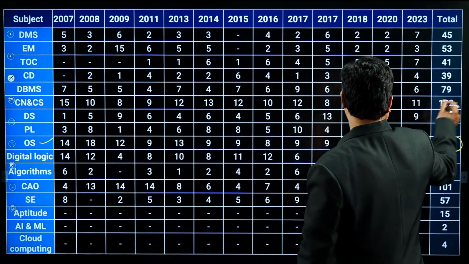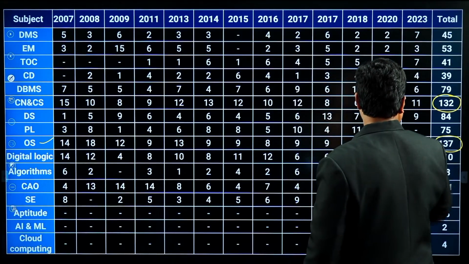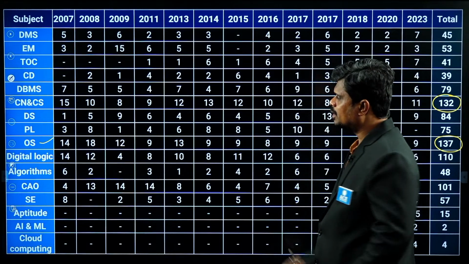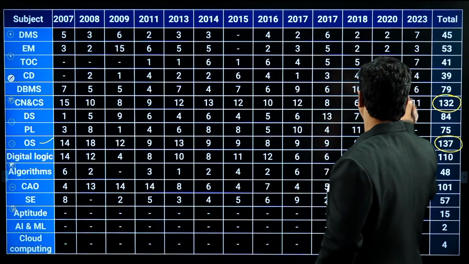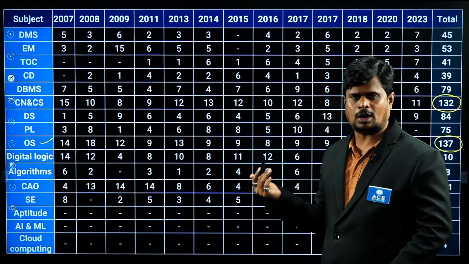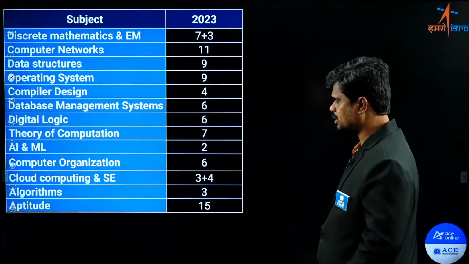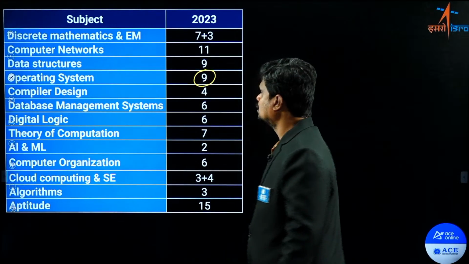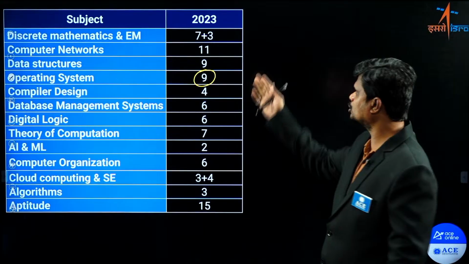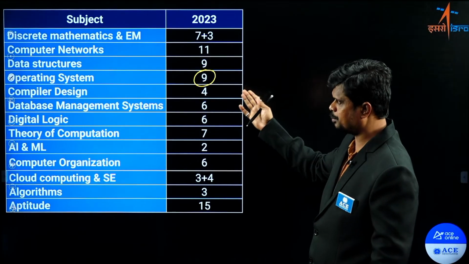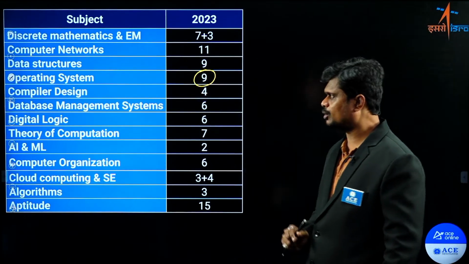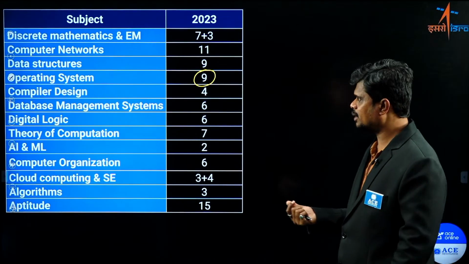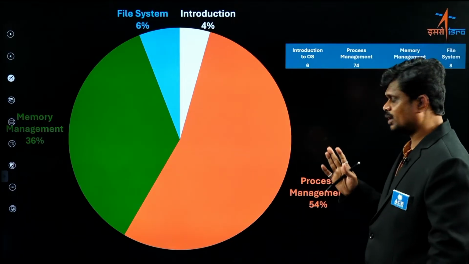After that you have computer networks. As operating system has more weightage, let us see its weightage with respect to the 2023 examination. From operating system, the number of questions in the 2023 ISRO previous year paper is 9 questions. We are going to see those questions.